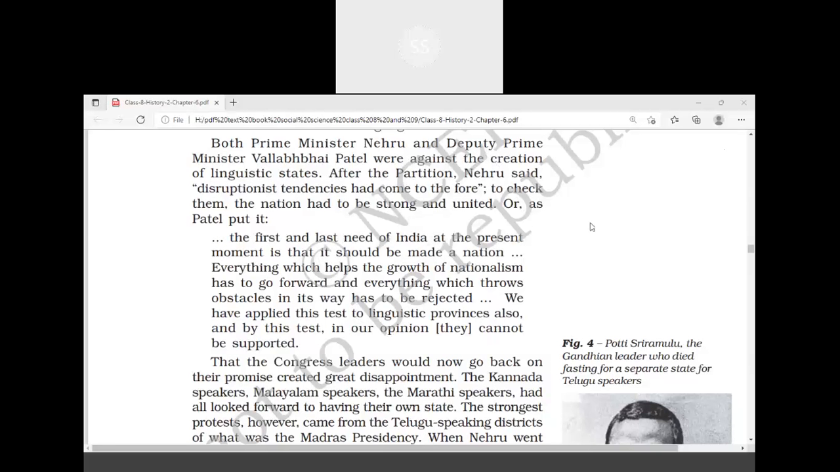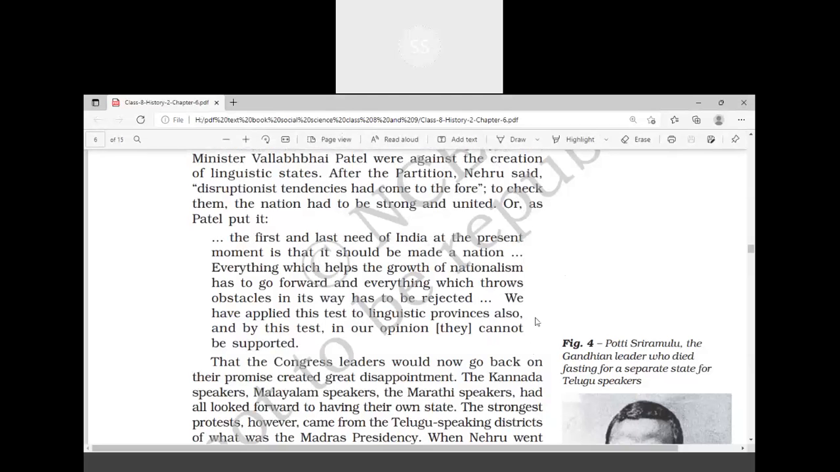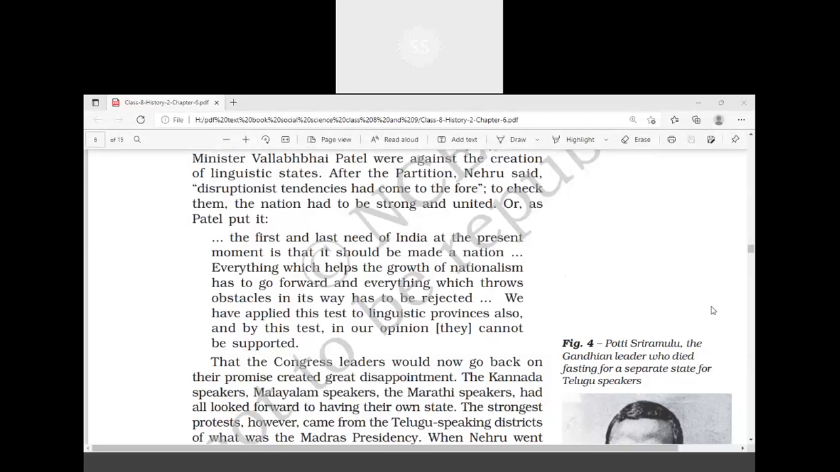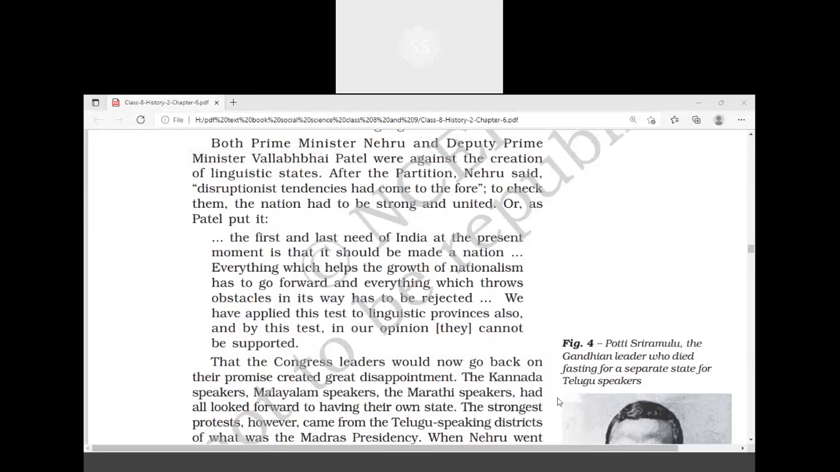Andhra Pradesh. The states that had problems: one is Jammu and Kashmir, then Hyderabad, then Junagadh. That's 3 states. Okay.